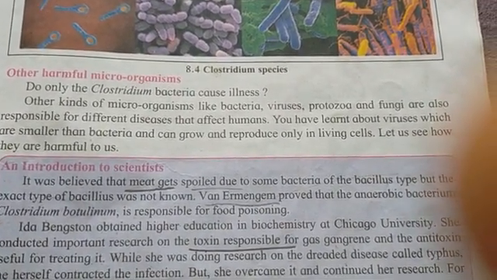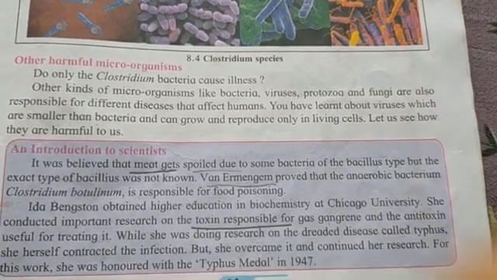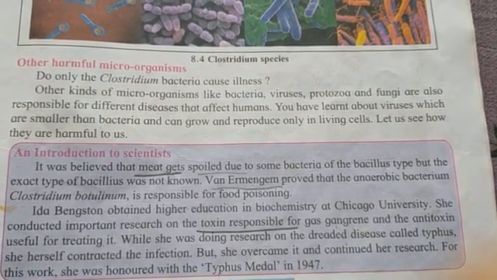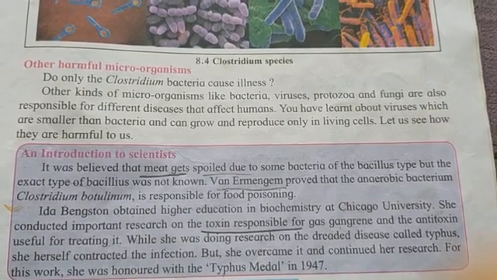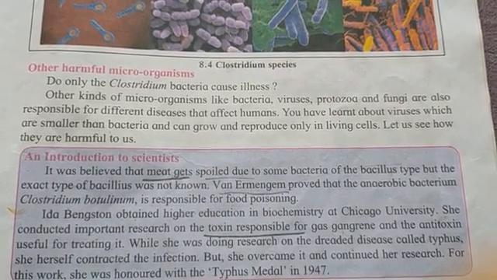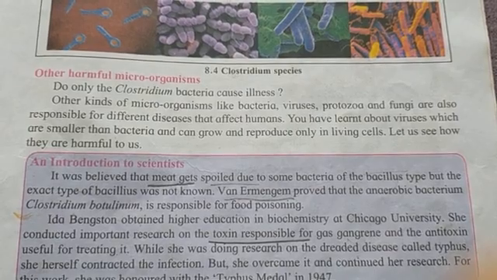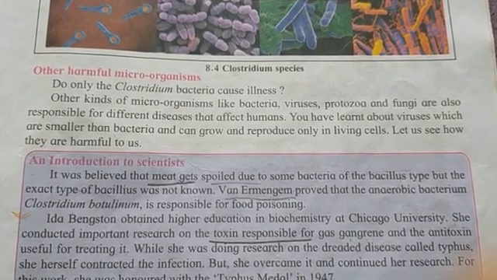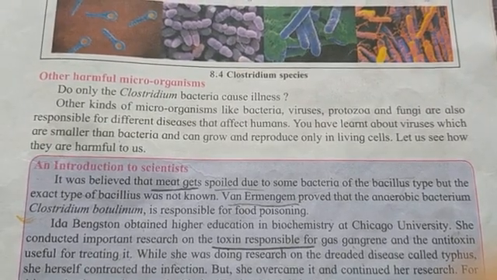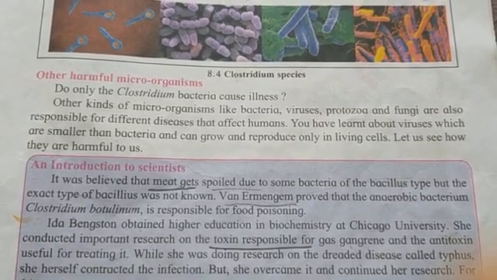Next, Ida Wenston is another scientist. Ida Wenston obtained higher education in biochemistry at Chicago University. She conducted important research on the toxin responsible for gas gangrene and the antitoxin useful for treating it.